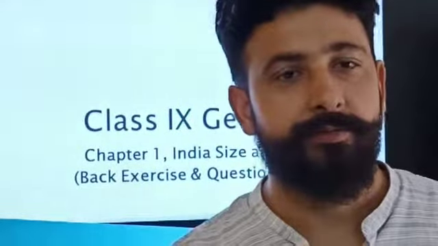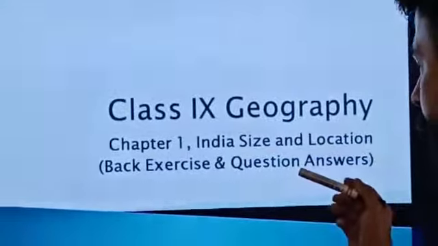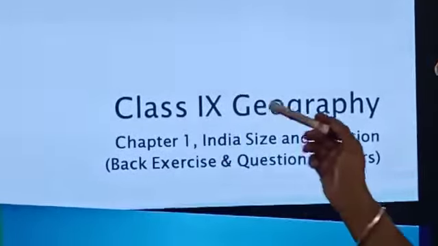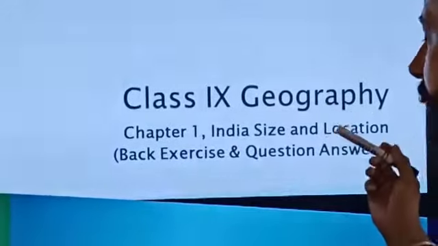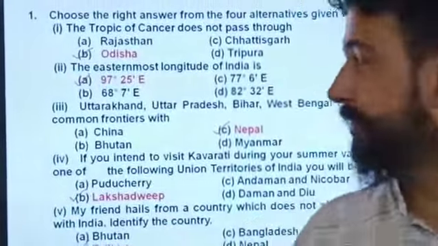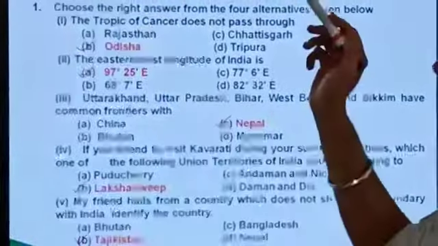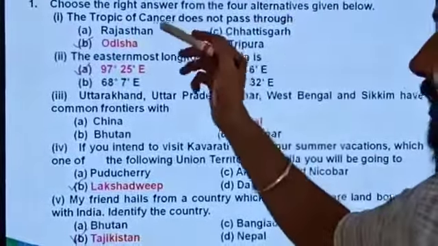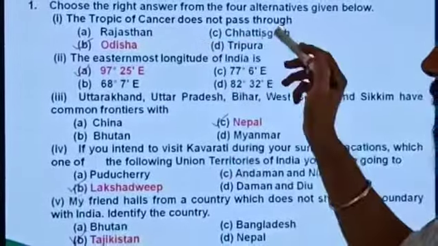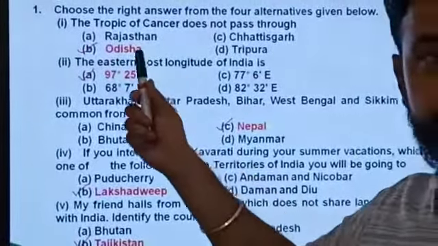Hello students, today I am going to discuss with you back exercise and question answers of class 9th geography chapter 1, India size and location. These are the multiple choice questions. The first one: the Tropic of Cancer does not pass through Rajasthan, Odisha, Chhattisgarh or Tripura. Right option is B, Odisha.